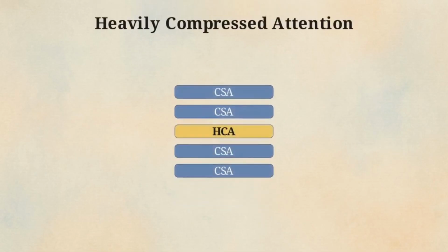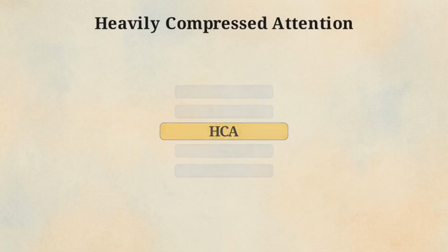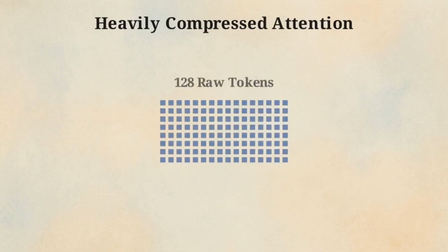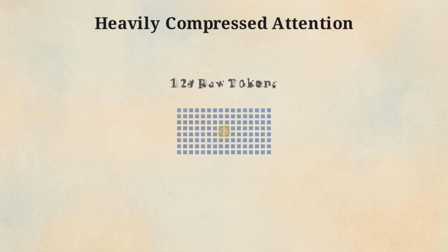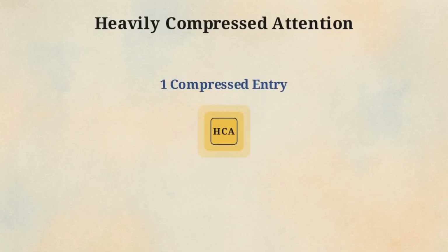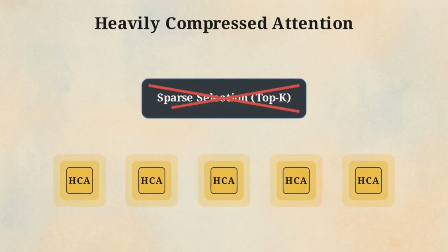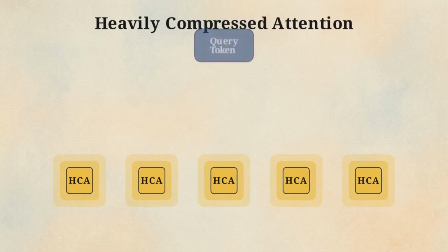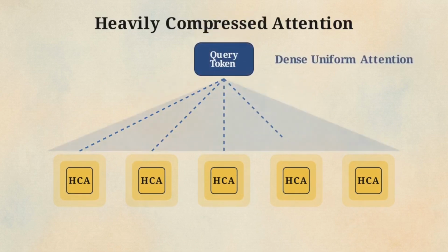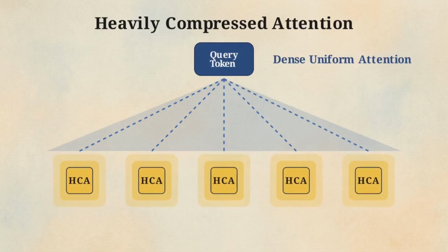The second half of this system is heavily compressed attention, which interleaves with the CSA layers. Here, a much larger block of tokens is compressed down into a single node. Because the compression rate is so high, heavily compressed attention skips the sparse selection step entirely. Instead, the query token applies dense attention uniformly across these heavily summarized global contexts.